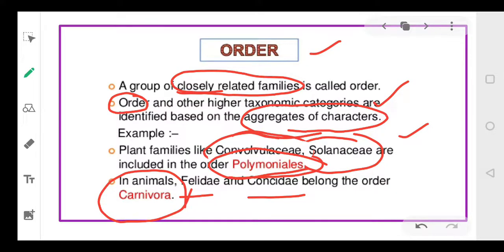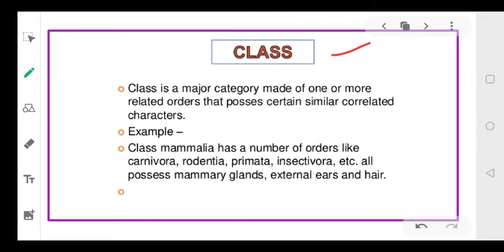Okay, dear students? Now, order will arrange to form something else also. Species form genus, genus forms families, families form order. Now, order will form class. Like Mammalia is a class. I hope you remember Mammalia is a class, right?